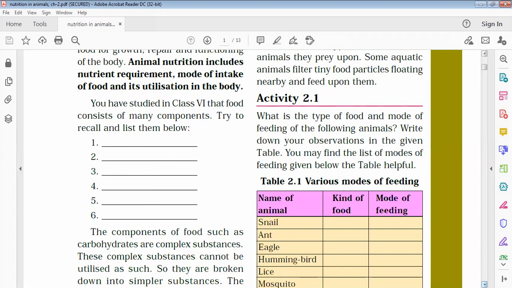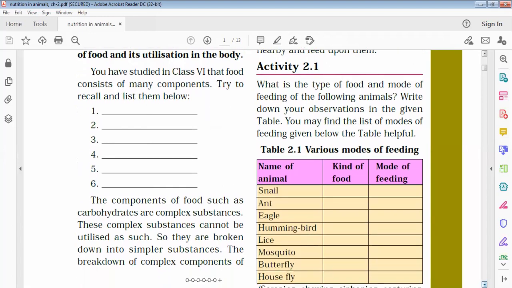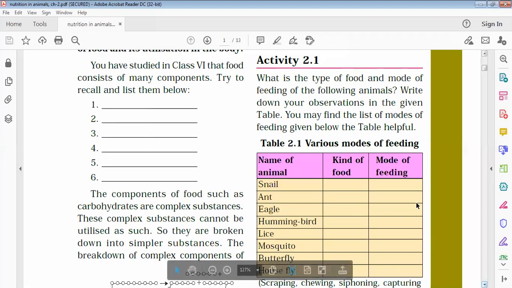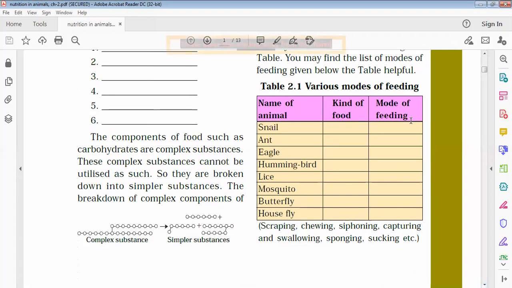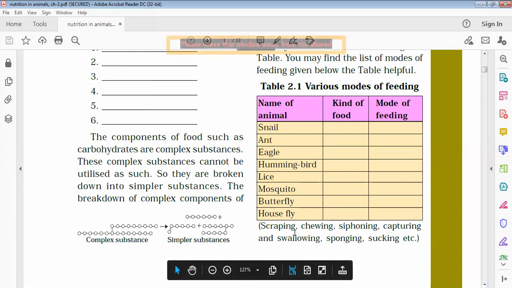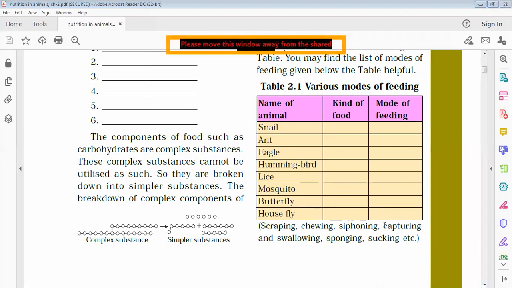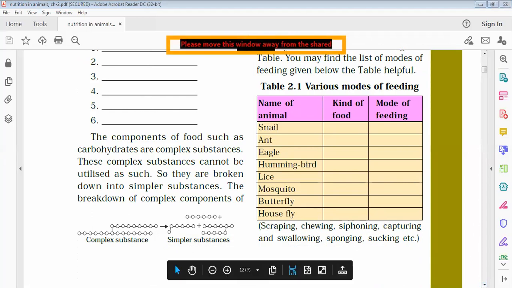In activity 2.1, you can see the type of food and mode of feeding of the following animals. You can choose which word they are using. You can do this one in the book only, no need to write it in the notebook, so that you can note it down, and then we can discuss this in the next lecture.